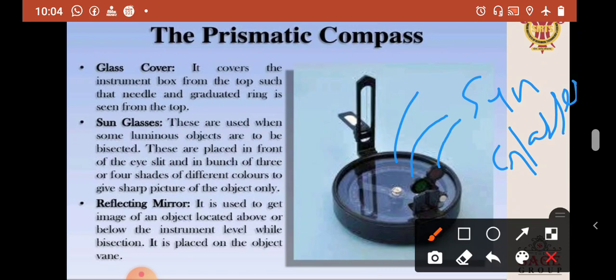Reflecting mirror. This is the reflecting mirror. It is used to get the image of an object located above or below the instrument level while bisecting it. It is placed on the object vane.